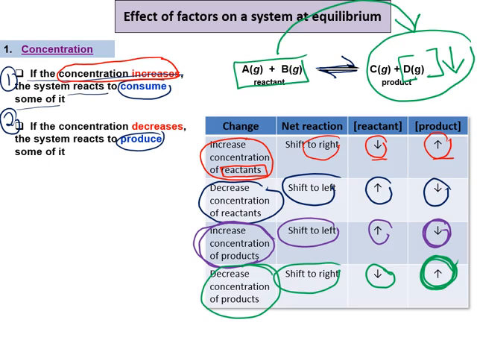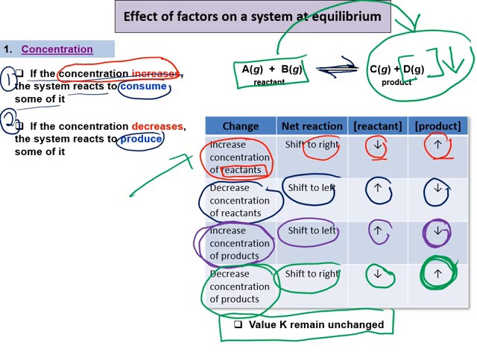Madam tak terangkan dalam slide ni how to explain sebab dalam nota waktu dah ada ayat untuk explain. The sentence how to explain for the disturbance awak boleh tengok daripada nota kuliah. Boleh? Okay, the next. The value of K remains unchanged. So untuk empat-empat kes ni, increase or decrease concentration of the reactant, increase or decrease the concentration of the product, will not change the value of the K.